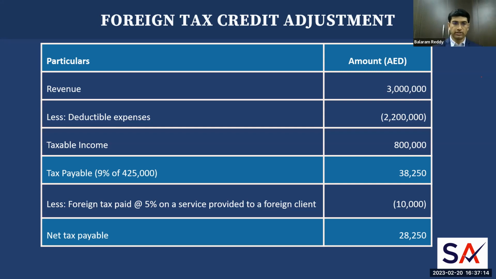Let's say that you have paid a foreign tax amount of 10,000. Now this 10,000, which is paid as a foreign tax, can be adjusted against this 38,250 tax payable, and you will be paying a net tax amount of only 28,250 because you already paid tax outside on this relevant income. So that will be given as a credit and you will be paying the net amount after deducting the tax paid.